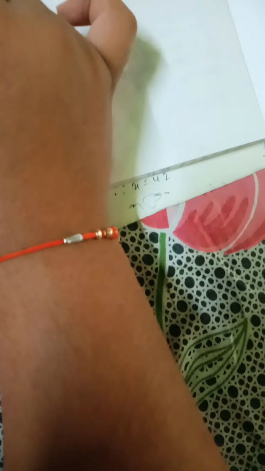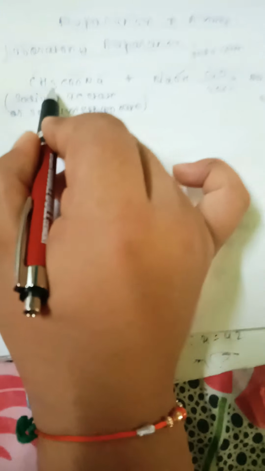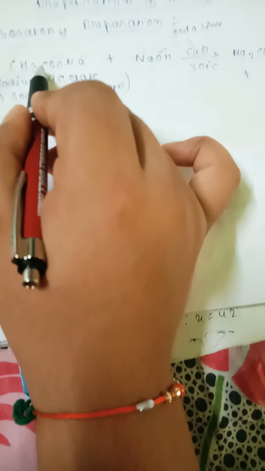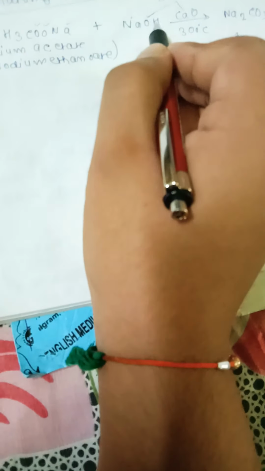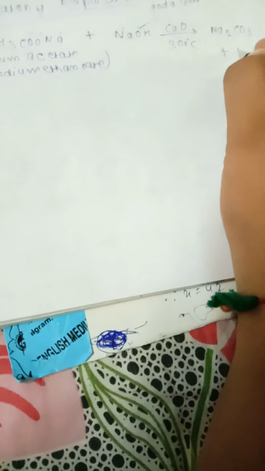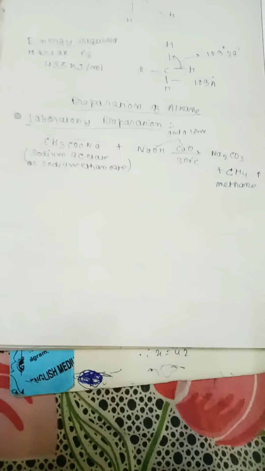So what is left? 3 hydrogens, after the 1 carbon, and 1 more hydrogen. So plus CH4, that is methane gas will be formed. Friends, this is a very important reaction for the ICSE board exams.